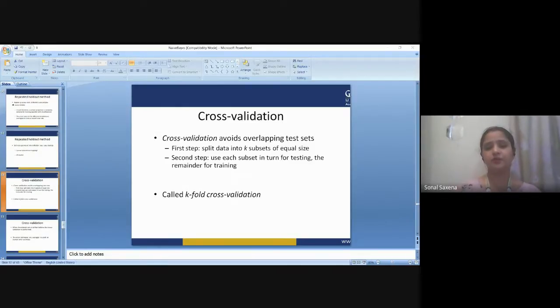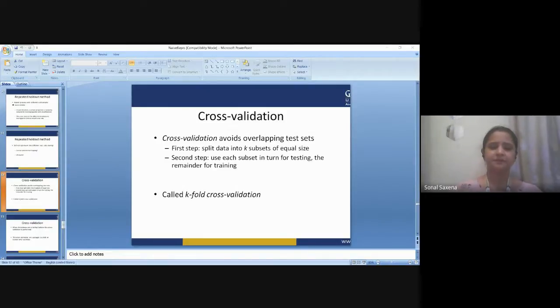The results of a k-fold cross validation run are often summarized with the mean of the model skill scores. It is also good practice to include a measure of variance of the skill scores, such as the standard deviation or the standard error. So the k value must be chosen carefully for your data sample. A poorly chosen value for k may result in a misrepresentative idea of the skill of the model, such as a score with a high variance or a high bias. So these are some of the things that we can use.